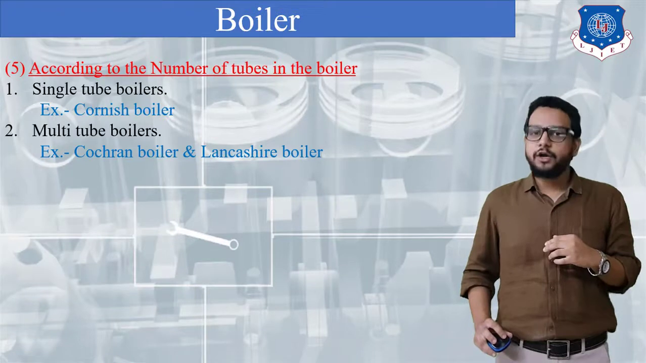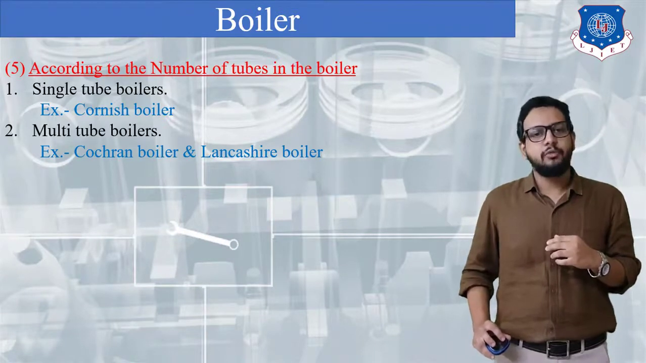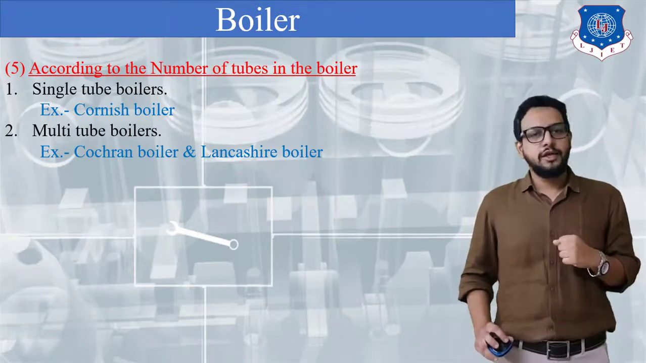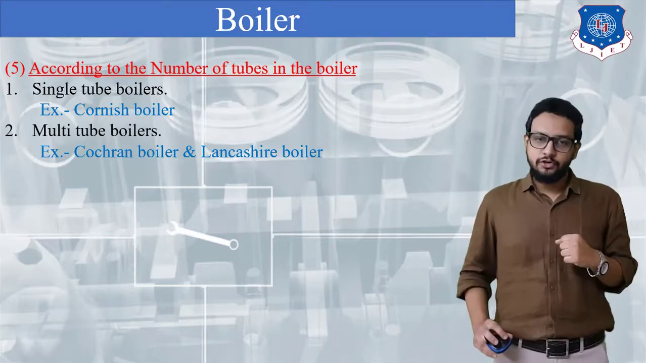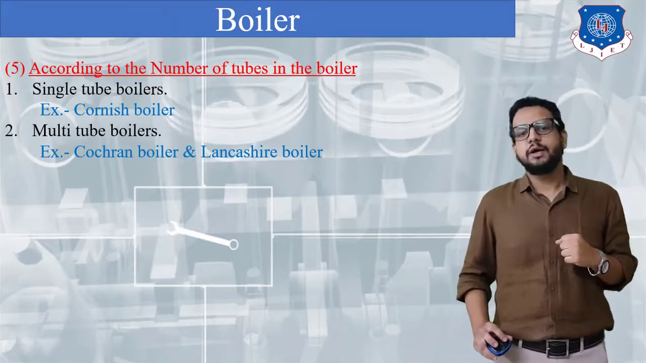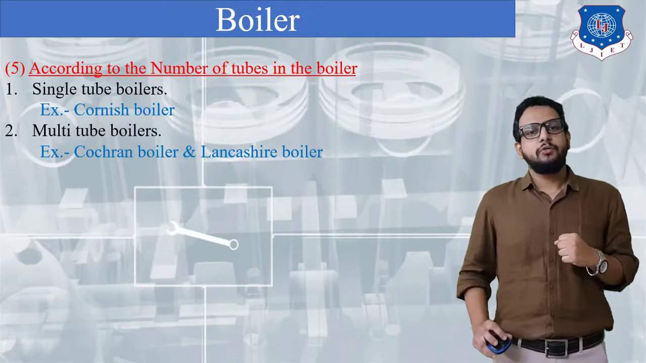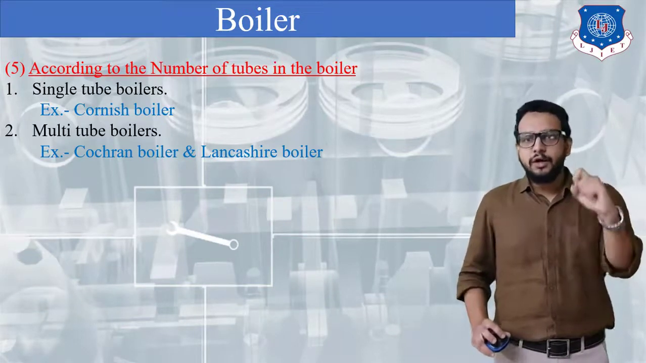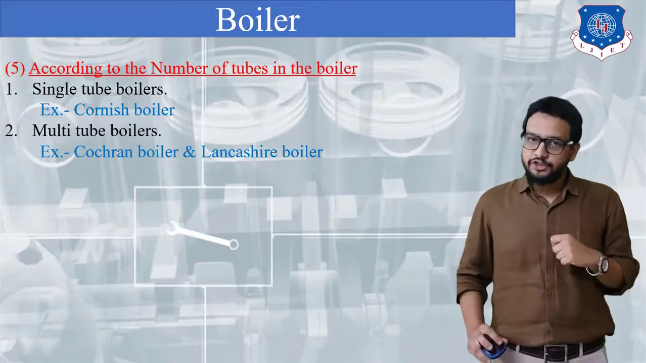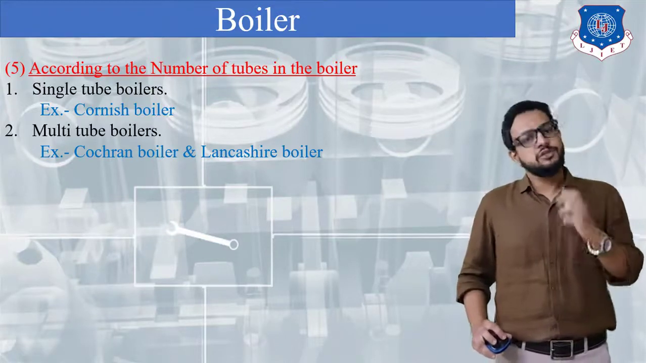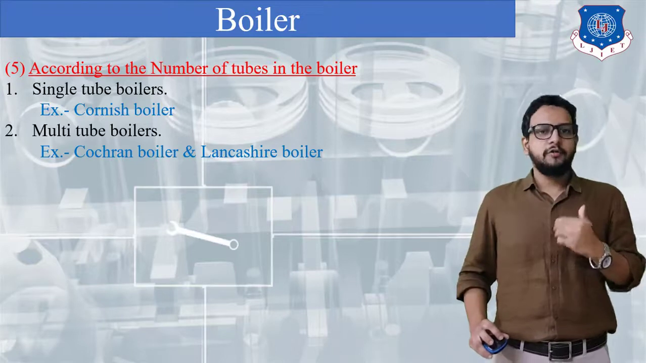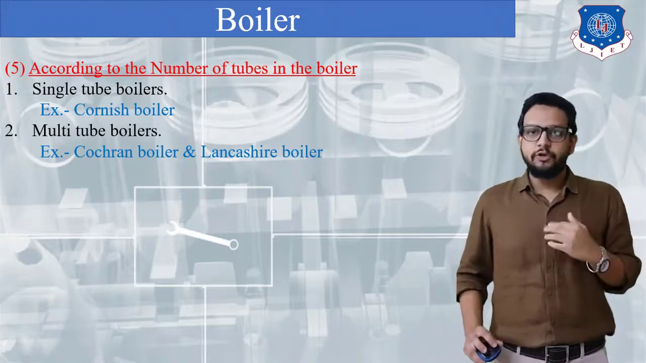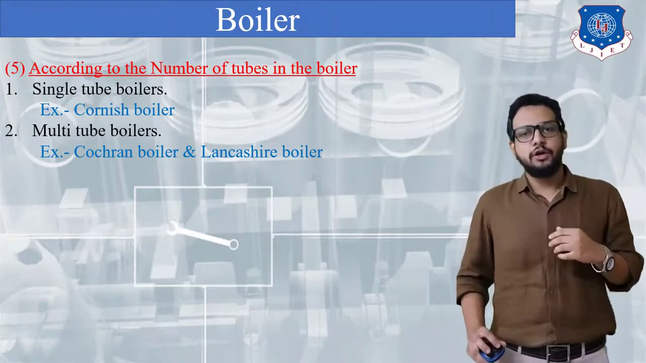So we would say according to the number of tubes in a boiler shell. Based on that, the first type is called a single tube boiler and the second type is called a multi-tube boiler. Now what is a single tube boiler? We can easily predict that if there is only one tube present inside a boiler shell, then such a boiler is called a single tube boiler. Whereas in a multi-tube boiler, the number of tubes will be more than one inside a boiler shell.